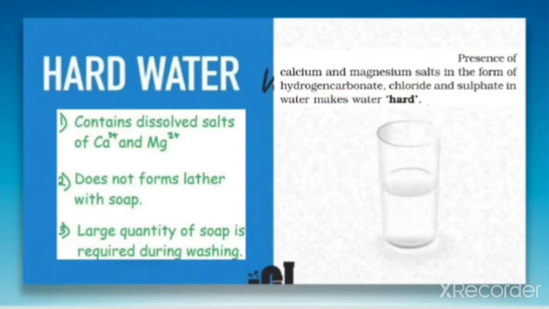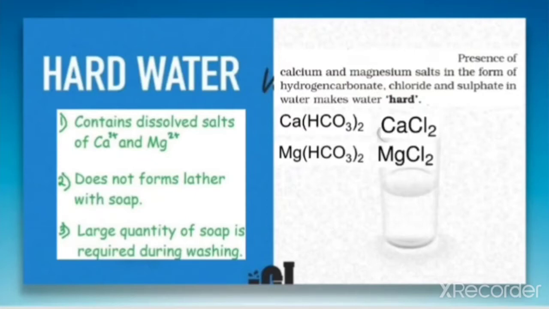Let us write the formulas so that it will be clear. The combination of calcium ion and hydrogen carbonate, and also with magnesium, results in the salts calcium bicarbonate and magnesium bicarbonate. These are the bicarbonate salts of calcium and magnesium. Next is calcium chloride and magnesium chloride, which can also result in the hardness of the water. The other salts, calcium sulfate and magnesium sulfate, can also result in the hardness of the water.